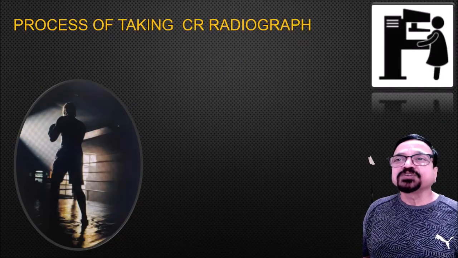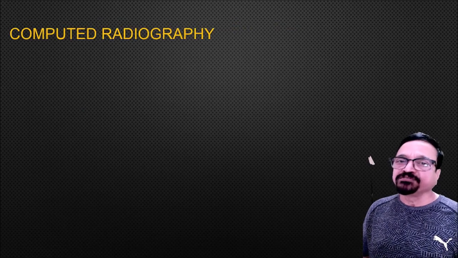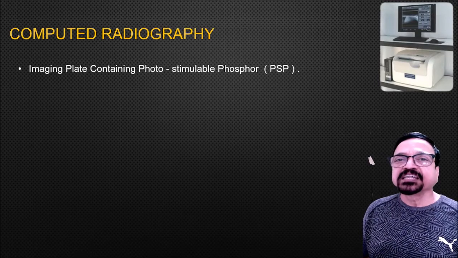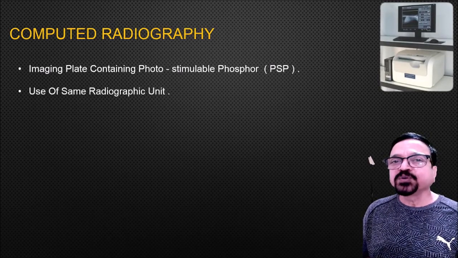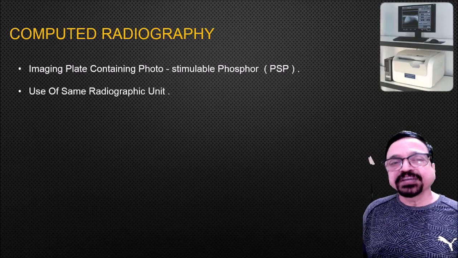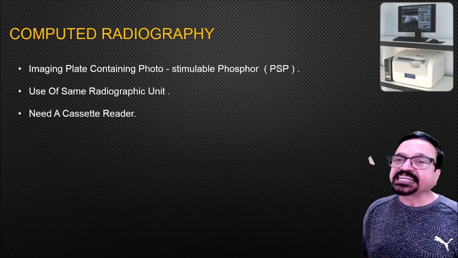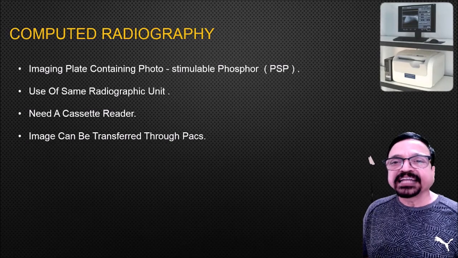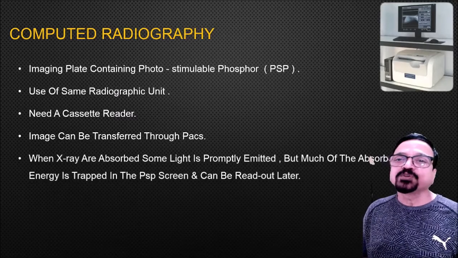Now the process of taking a CR radiograph, we are going to see very briefly, because extensively this topic is covered in some other lectures. Imaging plates containing photostimulable phosphors, that is PSP, are used. The same radiographic unit is used, it does not need any change of the radiological unit, and it needs a cassette reader. So as soon as you take the film, you put it in the reader, then that comes on a computer, and then the image can be transferred through the PACS system, which is available almost everywhere.